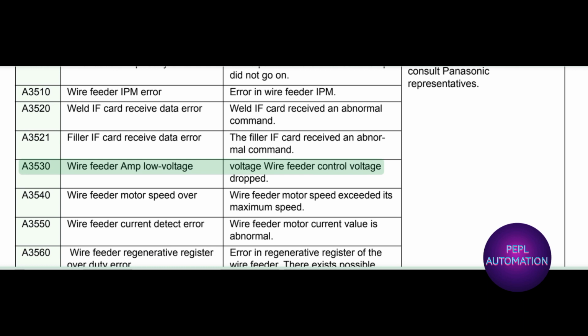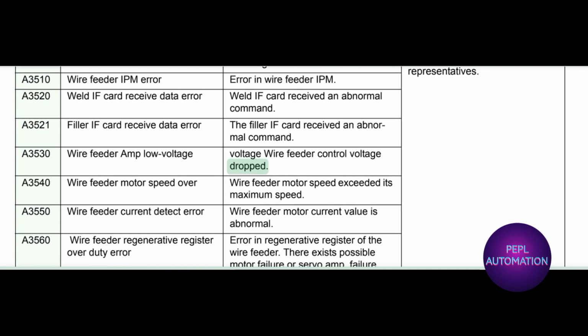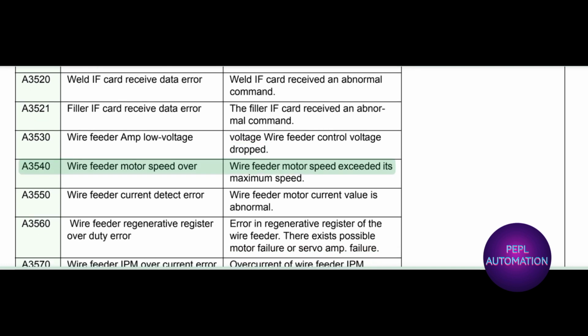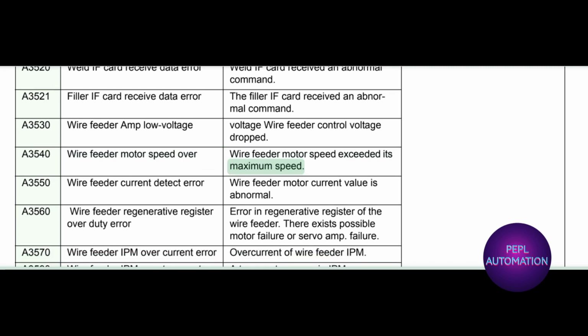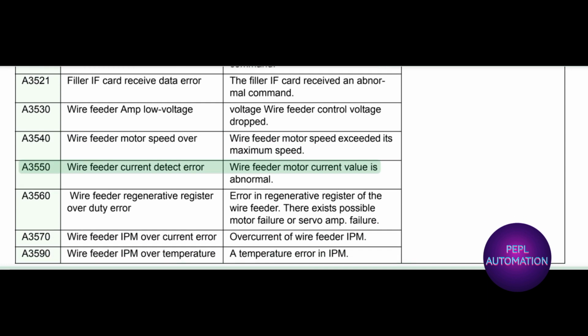A3530 wire feeder amp low voltage: wire feeder control voltage dropped. A3540 wire feeder motor speed over: wire feeder motor speed exceeded its maximum speed. A3550 wire feeder current detect error: wire feeder motor current value is abnormal.